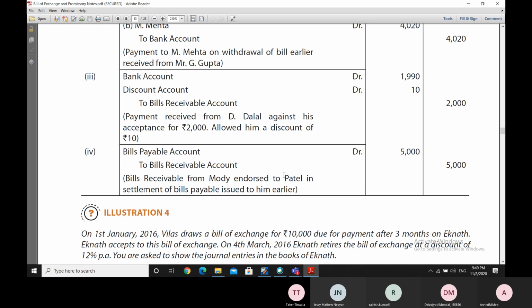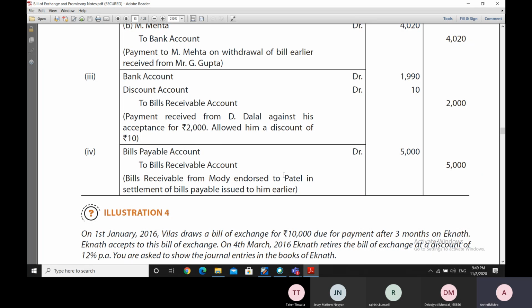Because Katrak has earlier accepted bills to Patel, which means that Patel was the drawer of certain bills and Katrak was the acceptor of those bills. So when Katrak was the acceptor of those bills, for Katrak, those bills were bills payable.